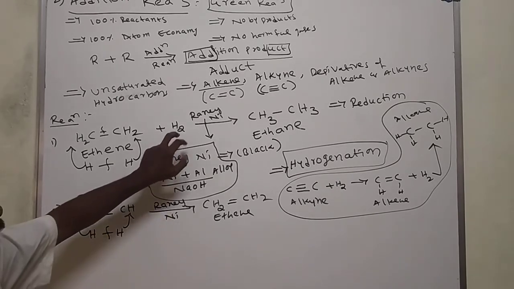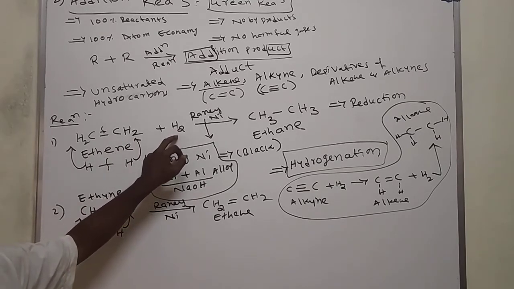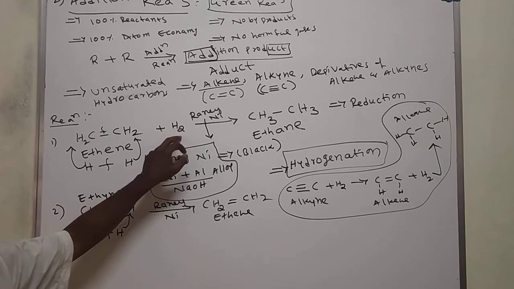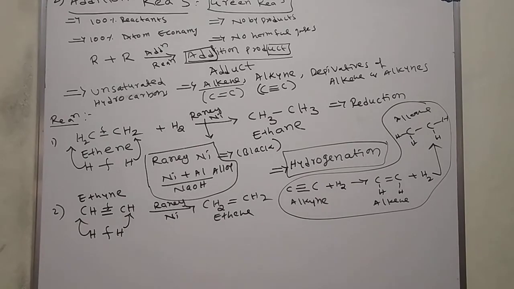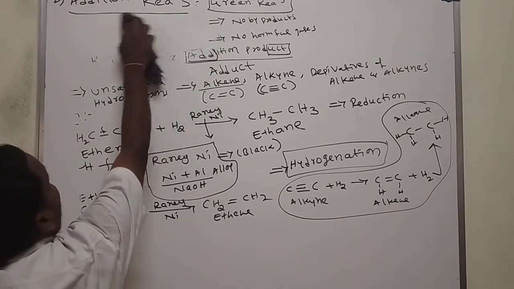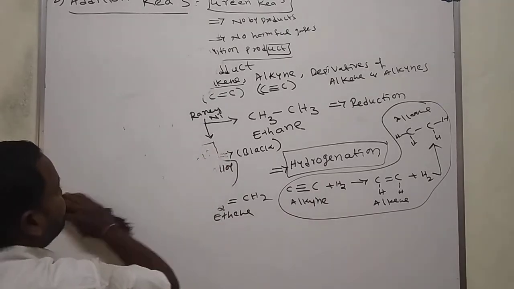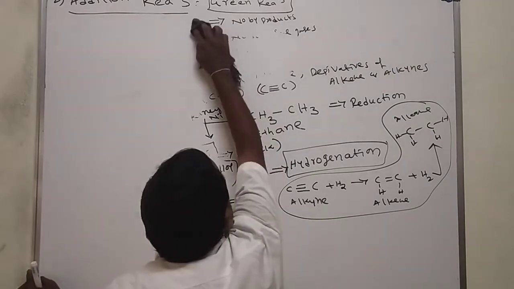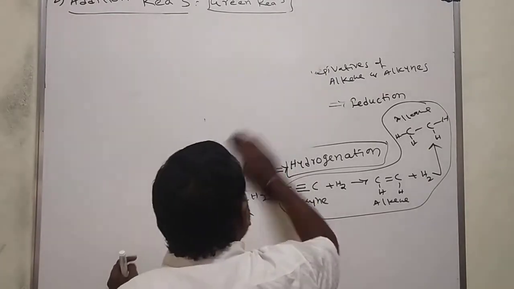And here, this is the main reagent. This is the attacking reagent. Based on the attacking reagent in addition reactions, they are classified into 3 types. If an electrophile attacks, we call it electrophilic addition reaction. If a free radical attacks, we call it free radical addition reaction. If a nucleophile attacks, we call it nucleophilic addition reaction. We'll see nucleophilic addition reaction in continuation.